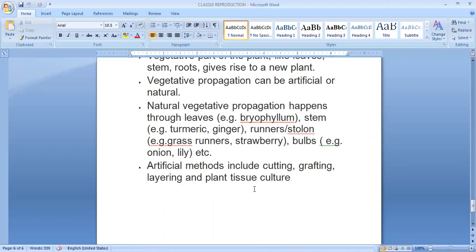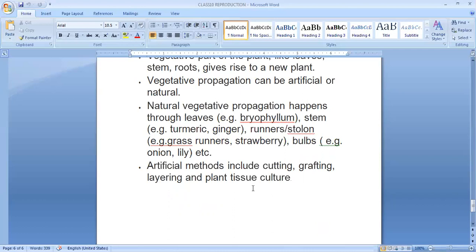Whereas artificial examples are grafting, cutting. When we cut a healthy stem of rose, and that healthy stem, if you place it in a pot, it grows into a new individual. That is called cutting, and it's an artificial method. Layering and grafting are also artificial methods of vegetative reproduction.